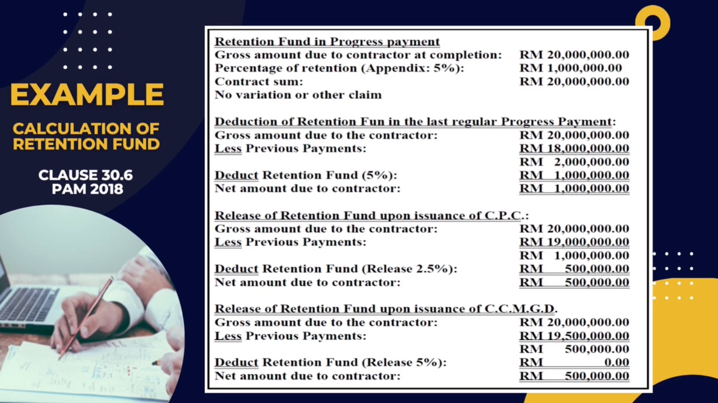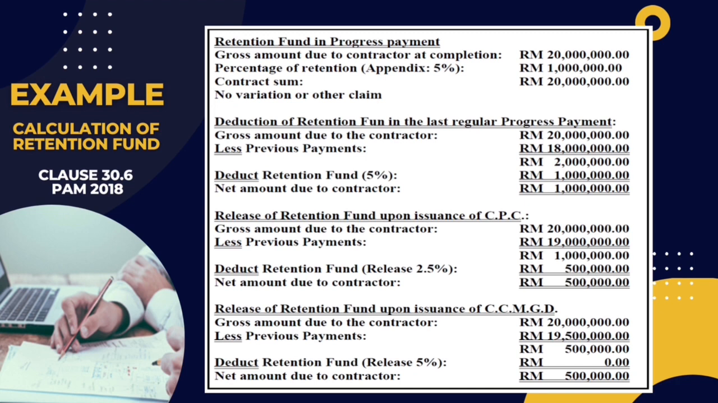For deduction of retention fund in the last regular progress payment, it is required the total payments to the contractor of 2 million ringgit Malaysia to be deducted with 5% of retention fund. Thus, the contractor is paid 1 million ringgit Malaysia as 1 million ringgit Malaysia is retained as retention fund. For the release of retention fund upon issuance of certificate of practical completion, it is required the total payments to the contractor of 1 million ringgit Malaysia to be deducted with 2.5% of retention fund. Thus, the contractor is paid 500,000 ringgit Malaysia as it is retained as retention fund.